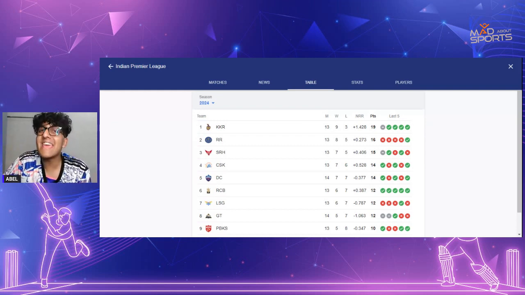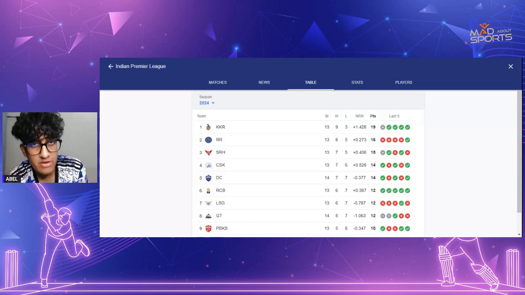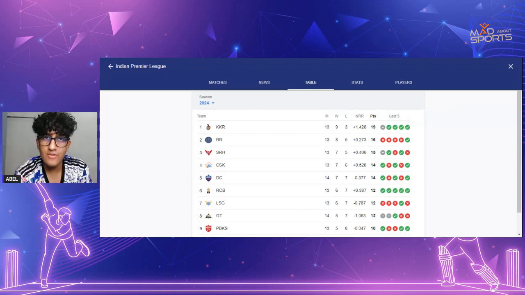So they're looking at 18.1 overs of a chase. That is a difference of, you can say, 11 balls. Now, 11 balls and a chase in excess of 180 or 200. Now, net run rate calculations are always a little confusing for a lot of people. It's the number of runs scored, the number of wickets conceded, and the number of overs batted as well, which comes into the scenario while calculating the net run rate.